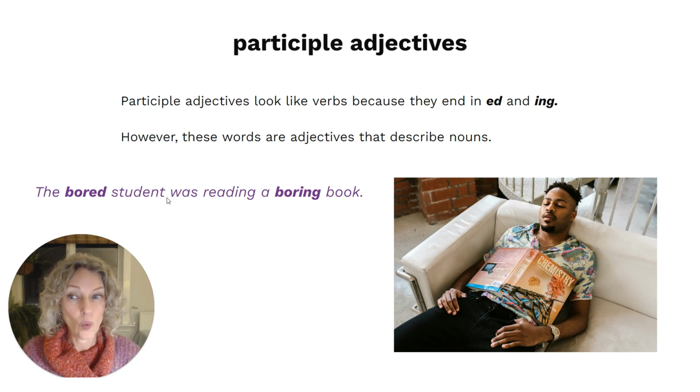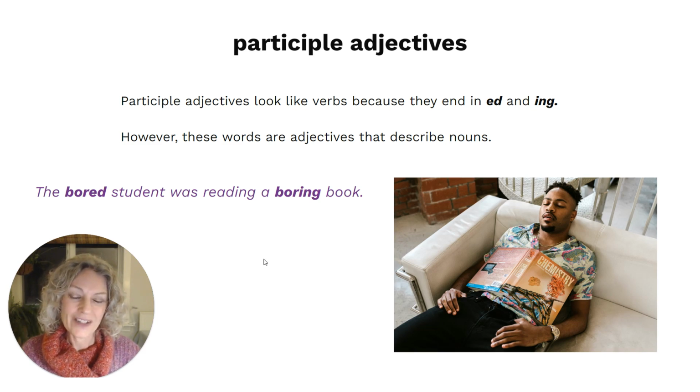And then was reading, that is our verb. We know that because the subject student is the one doing that action. So we can tell by the word's position in the sentence whether or not it's an adjective or a verb.